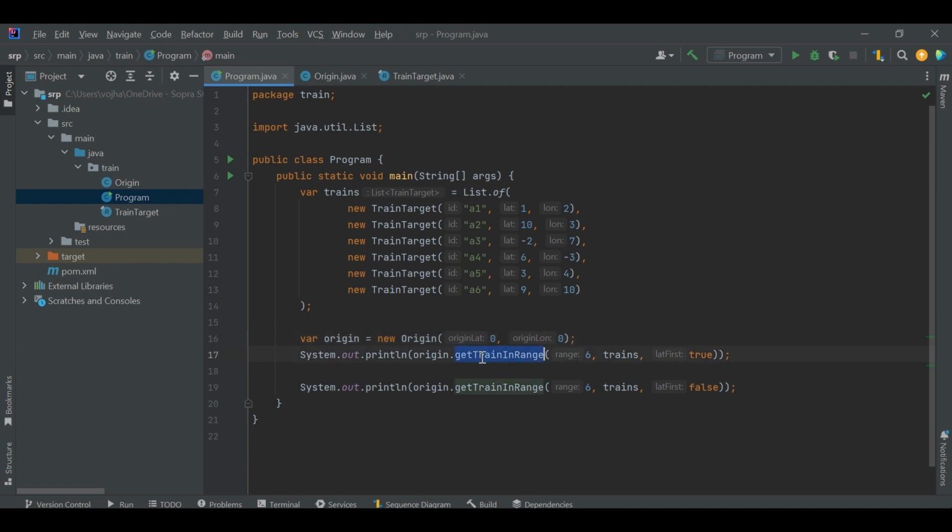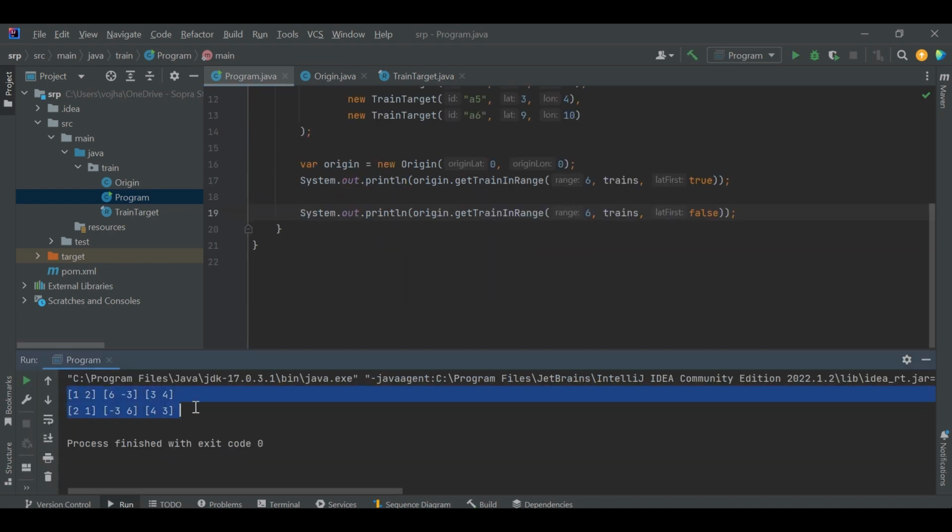Now we first call getTrainInRange with the value 6, passing all the trains, and setting latitudeFirst as true. Then we call the getTrainInRange method with range 6 and all the trains, and latitudeFirst as false. Now if we try to run this program, we will see this kind of output.